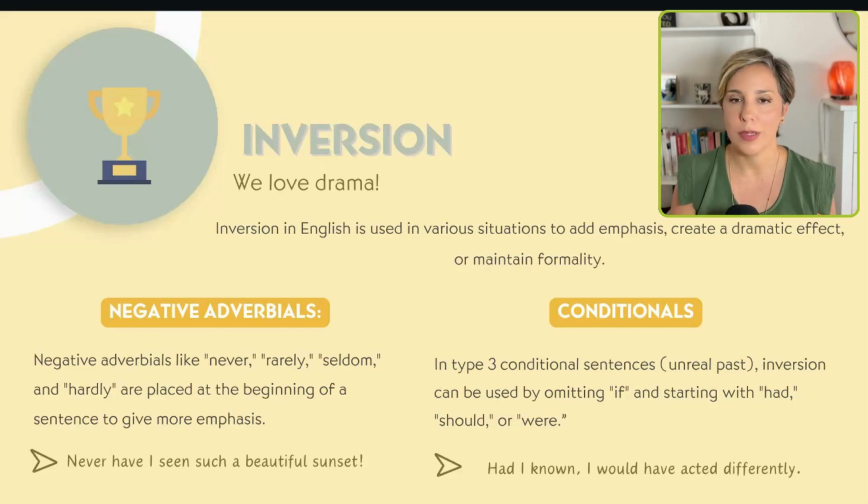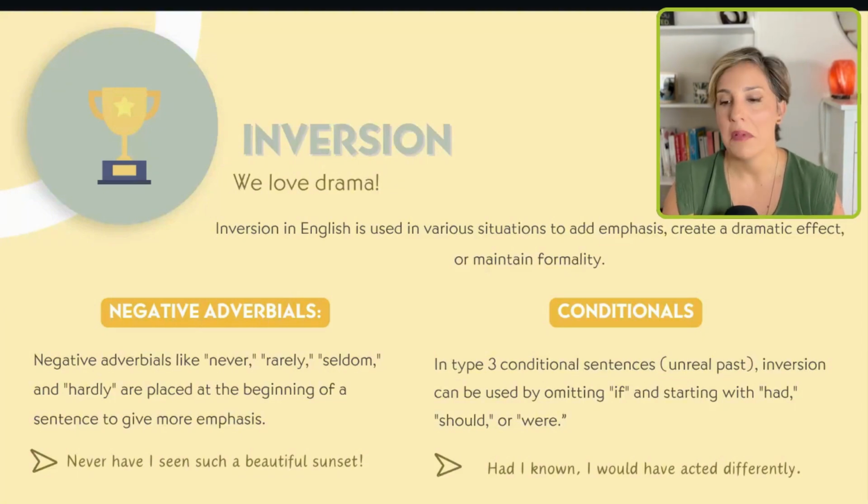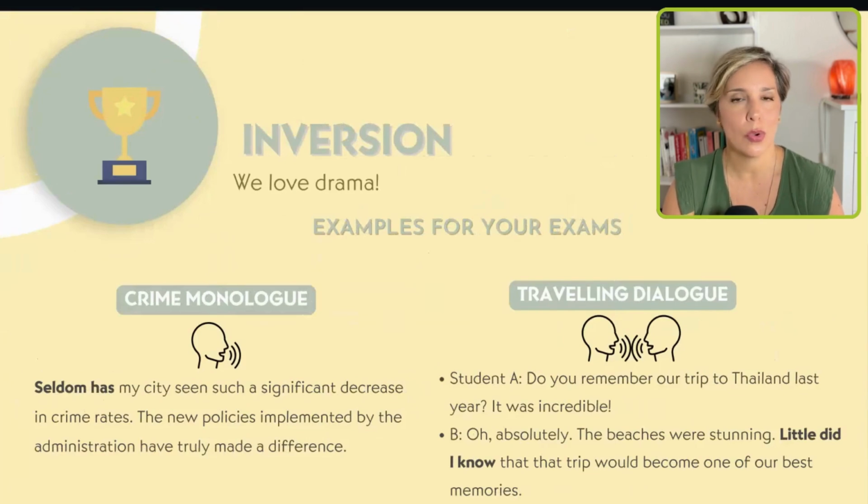So picture this, you have to do a monologue about crime, right? It could be a nice resource that you can use to show your level. For instance, you can say, well, seldom has my city seen such a significant decrease in crime rates. The new policies implemented by the administration have truly made a difference. By using an inversion here, what you're trying to say is that your city has never seen an important decrease in crime rates, but now you are very happy because it has actually been reduced. So inversion is a good strategy to be followed here.